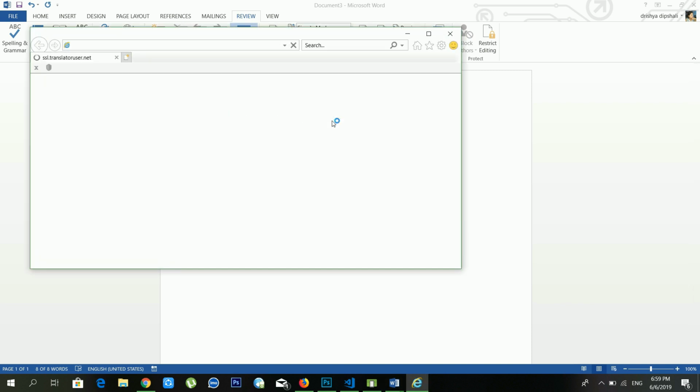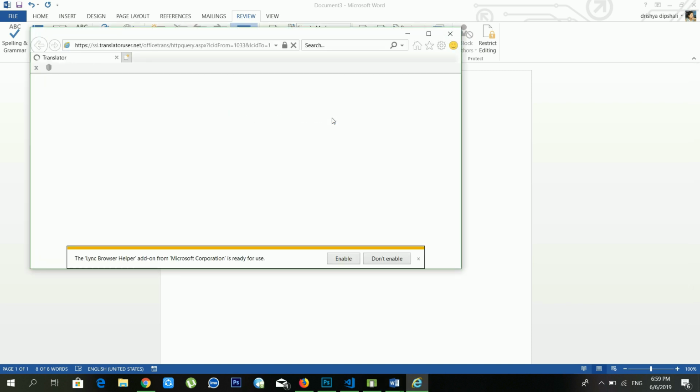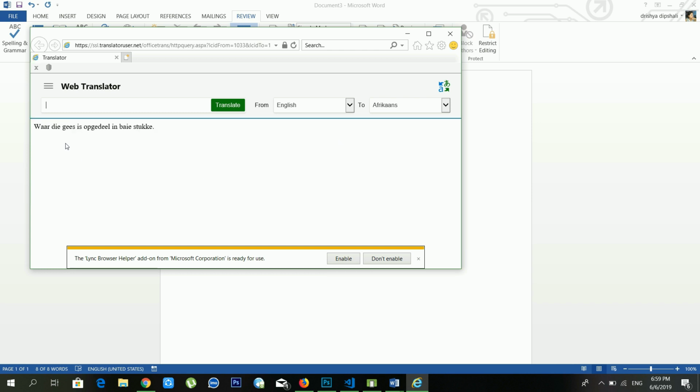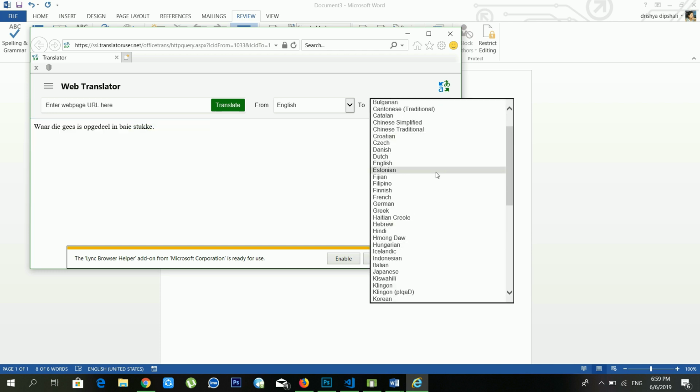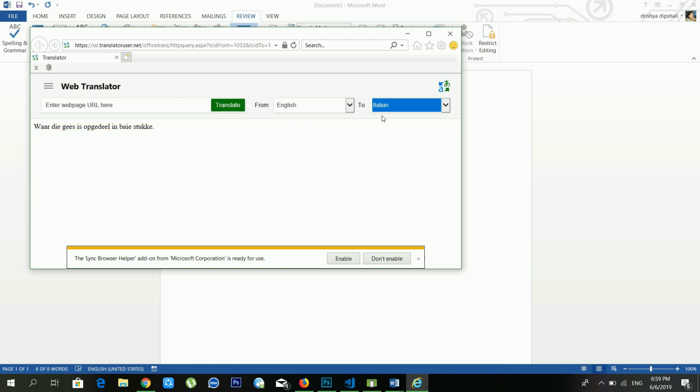Maybe it's sending to the server, and it's translating. Now see, it's translating into Afghan, and there are lots of options available. But for this you need an internet connection, right? If you don't have the internet connection, it will not work. If you want to translate this into Italian, just translate.